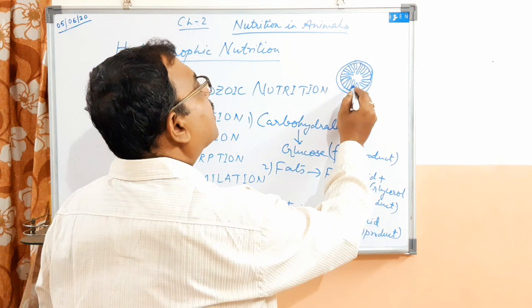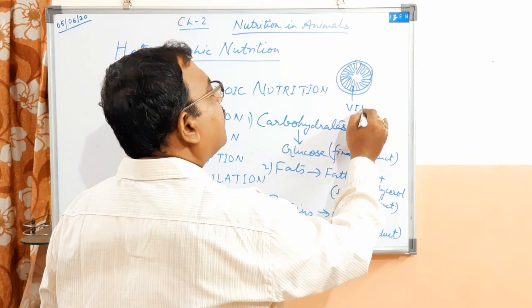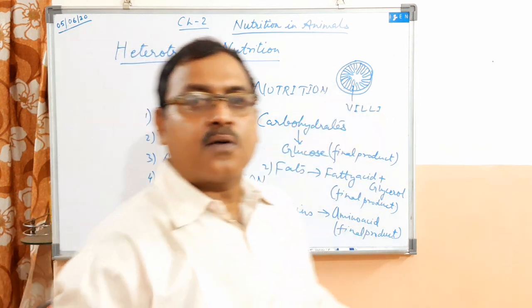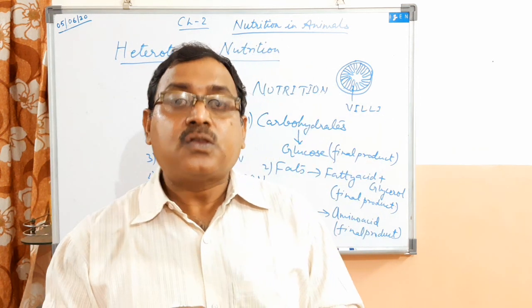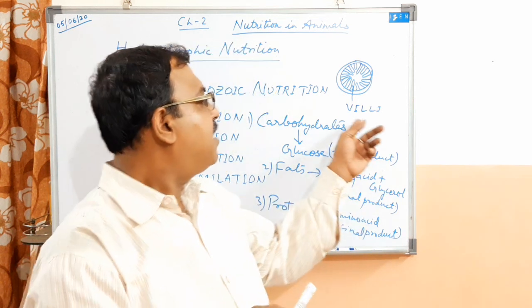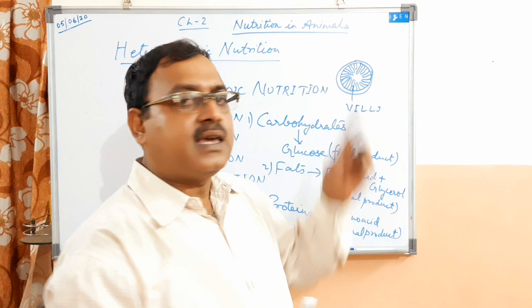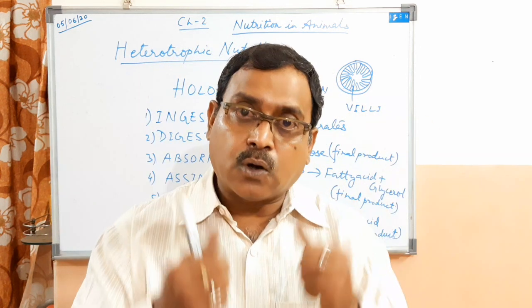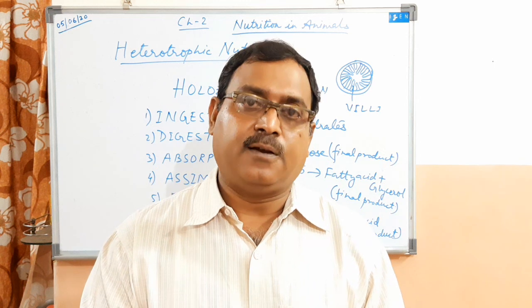These are called villi. So the inner wall of the small intestine is thrown into numerous finger-like projections which are called villi. The villi increase the total surface area for absorbing the digested food.